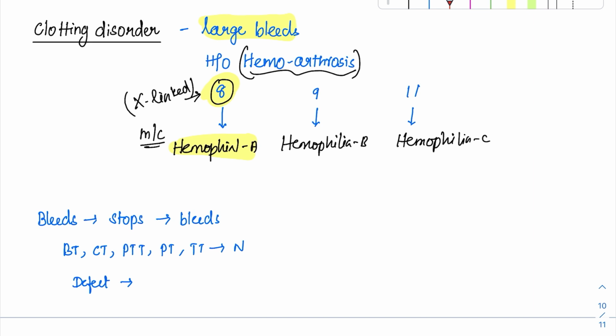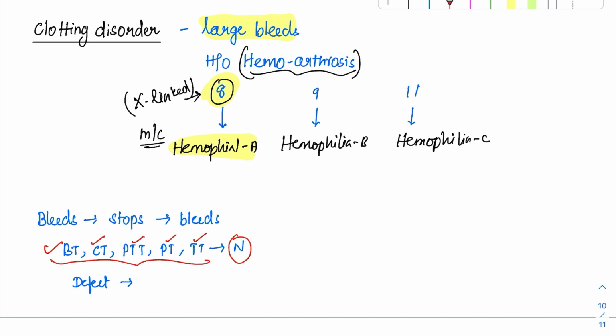What happens is they gave a history of a child who was playing and he has got an injury. Following the injury, the bleeding stopped. But after that, what happened is there was again a bleeding. Then they will give you the test results. The test results like BT, clotting time, PTT, PT and TT. All of them were normal. What is the defect?